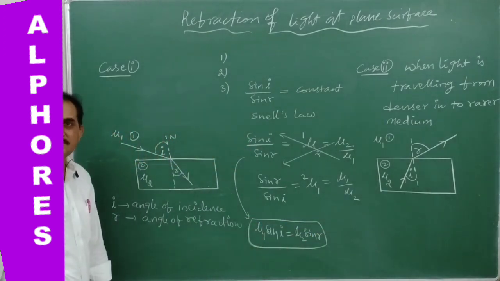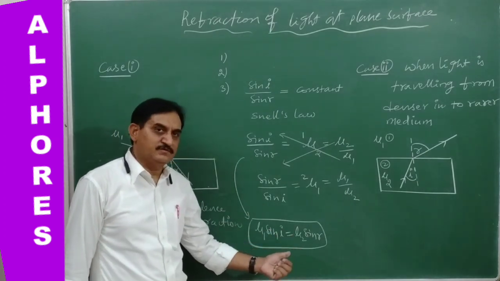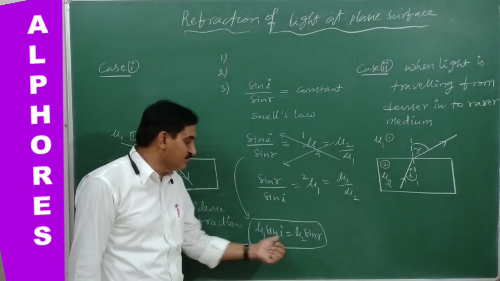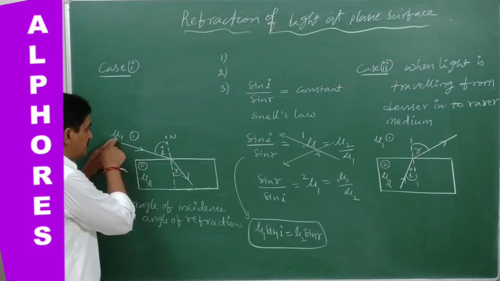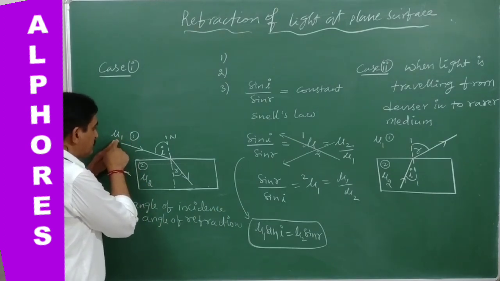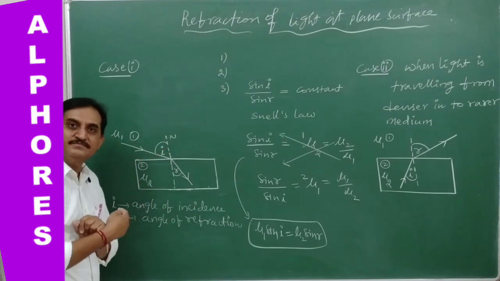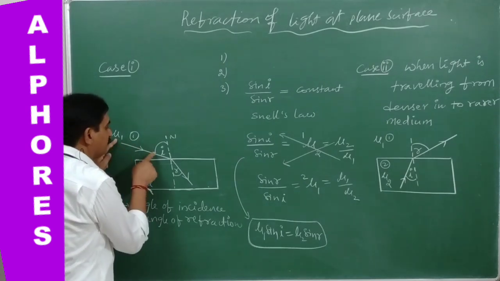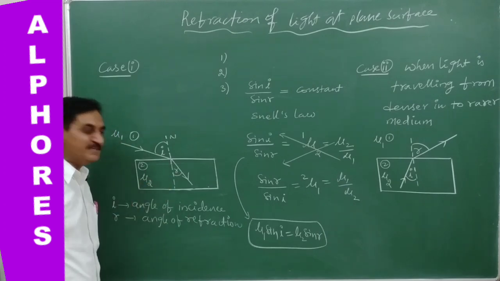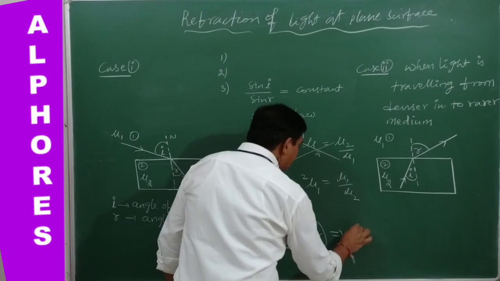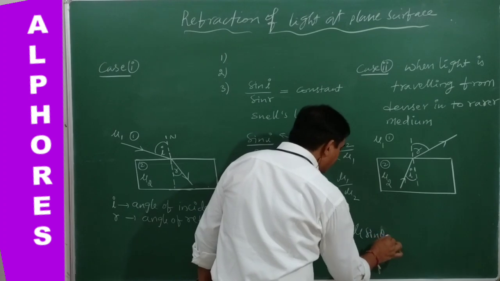Once you verify, it's very simple every time. So if you are comfortable with this equation, you can follow this one. No need to write the other one every time. How? Very simple. The first medium has refractive index mu 1. So the sine of the angle in the same medium is taken into account, and their product is constant. See here, mu 1 into sine I is equal to mu 2 into sine R. Simply we can write it as Snell's law: mu sine theta is constant.